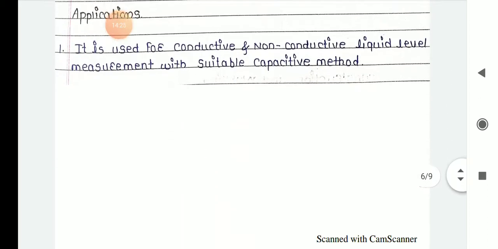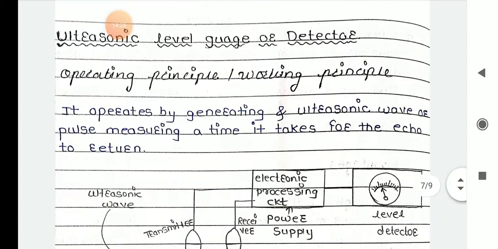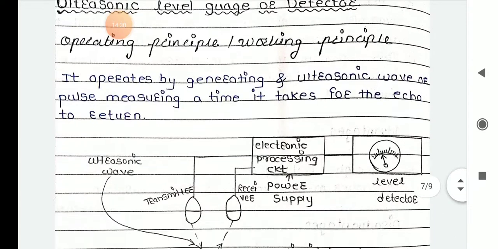So next we'll move on to the next type, the ultrasonic level gauge or detector. What is the working principle of the ultrasonic level gauge detector? It operates by generating an ultrasonic wave or pulse and measuring the time it takes for the echo to return. Means what? What is the meaning of that?